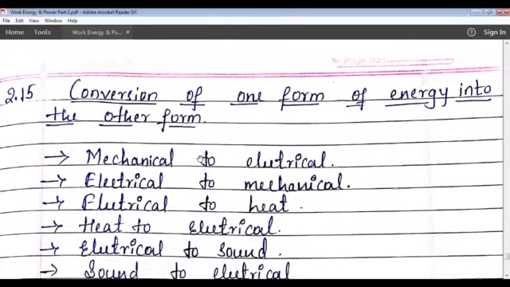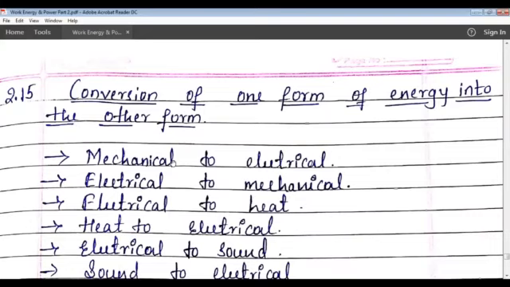The first one is mechanical energy to electrical energy. See here, water is stored in the water reservoir in the dams. The stored energy is known as mechanical energy, that is potential energy. As soon as the gates of the dam are opened, the water will flow due to motion.